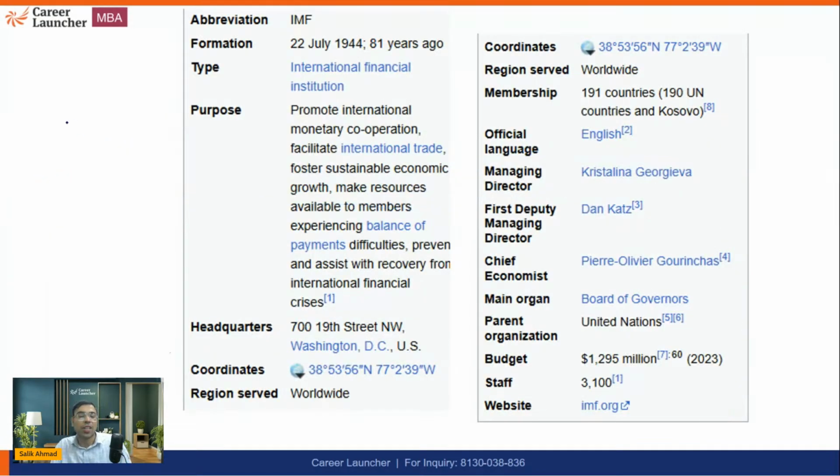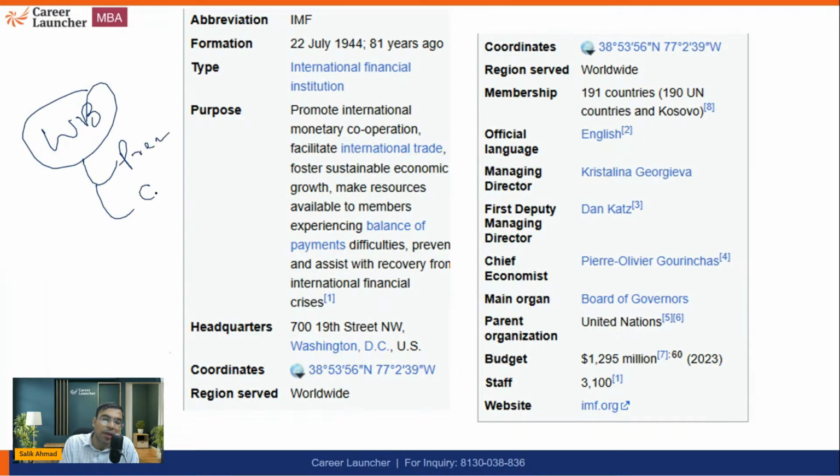Okay, so we are stopping this class here, and I'm giving you homework. World Bank, please tell me who is the president of World Bank? President, Chief Financial Officer, and Managing Director of World Bank. Both are Indian origin people, and headquarter of World Bank.